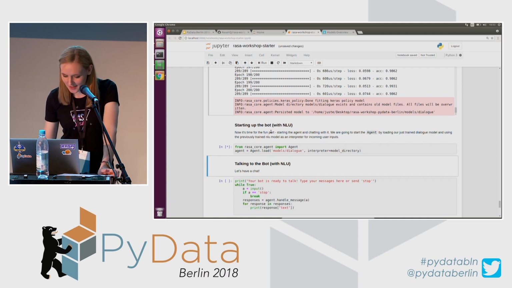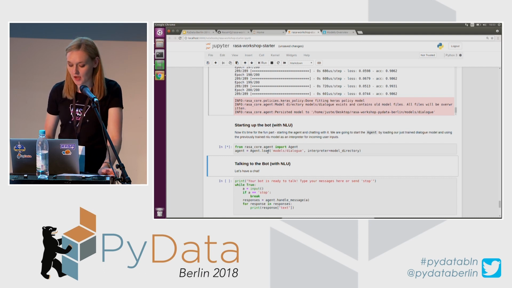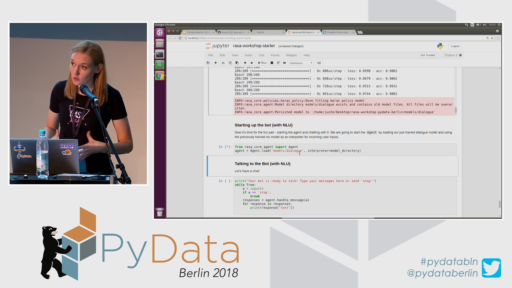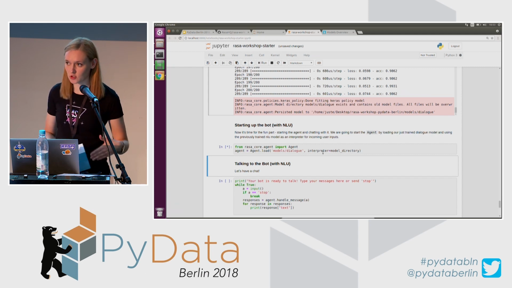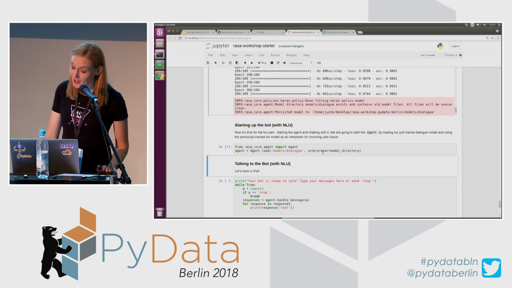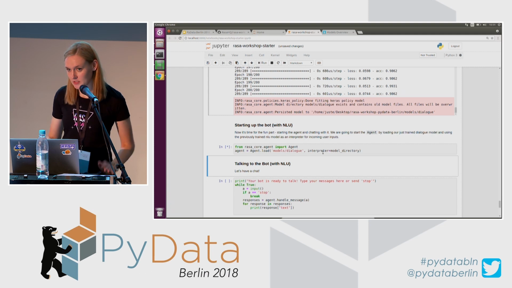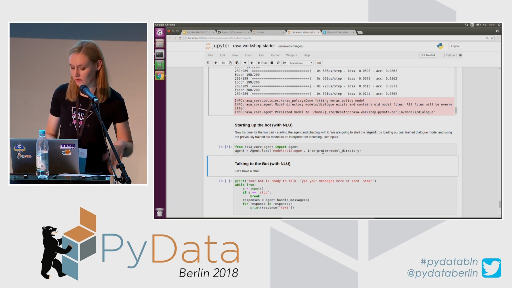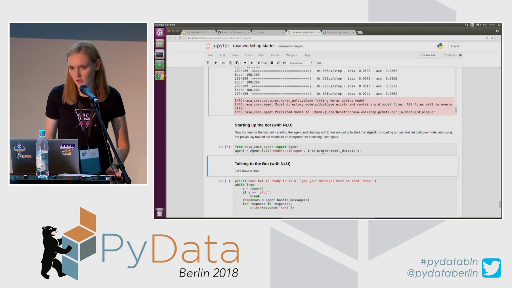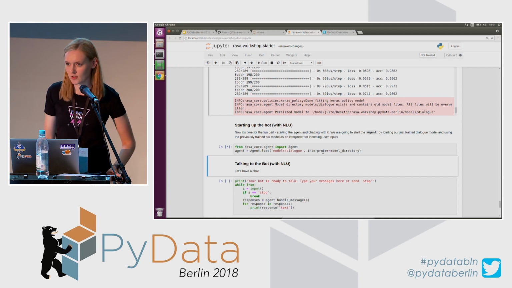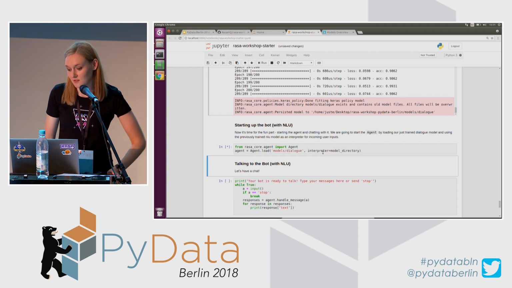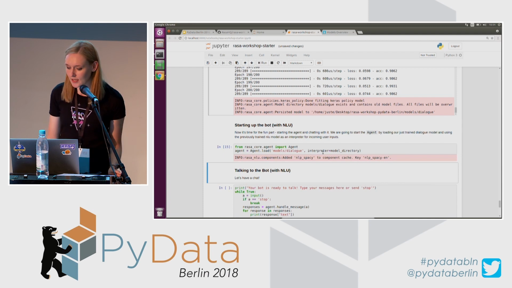So to do that, I have to load my model. And I'm using the agent.load method here. And I'm loading the model, a dialog management model, which I just trained. And as well, I will need an interpreter, which I have to specify so that my bot would know what is going to be used to understand what the user said. So I'm using my NLU model, which I trained previously. You can also use other interpreters if you want. So in some cases, for example, regex might work pretty well. Depends.